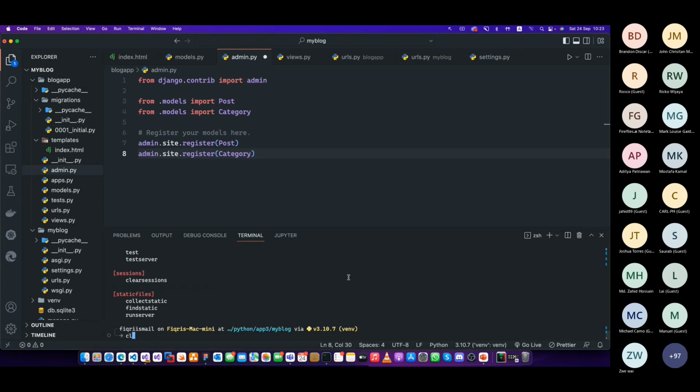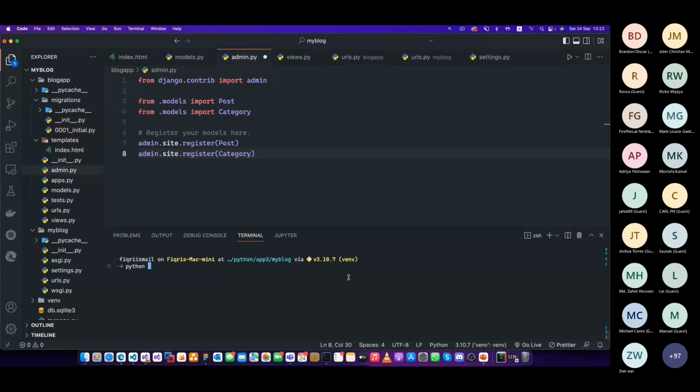Let's go back and say again python manage.py and then sqlmigrate. What was the command? sqlmigrate. And then you have to give the migration file name. At the moment it says 0001, right? So you can just give that name only.